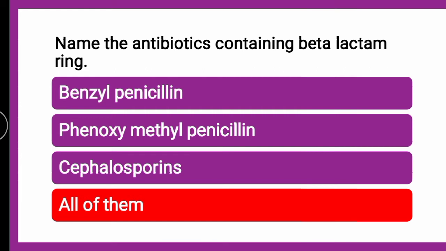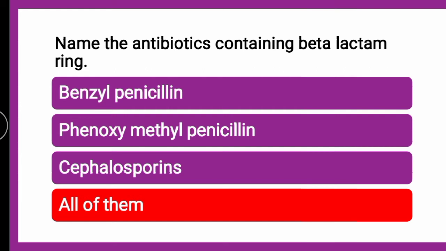For this also again you will have to visualize the structures of all of these. Benzyl penicillin is nothing but penicillin G. Phenoxymethyl penicillin is nothing but penicillin V. Cephalosporins are again the same class, an antibiotic which contains beta-lactam ring.